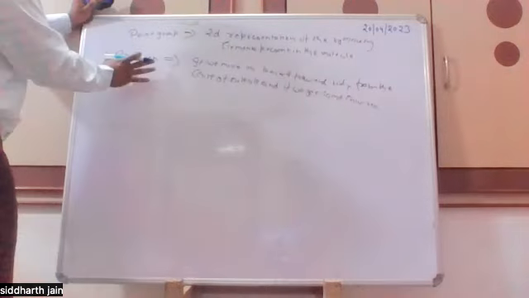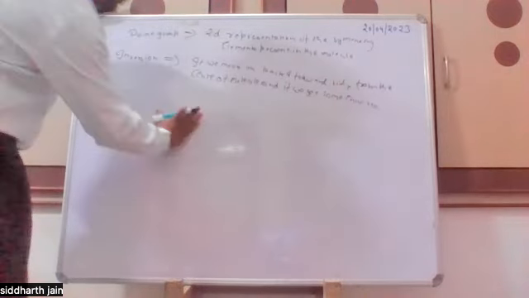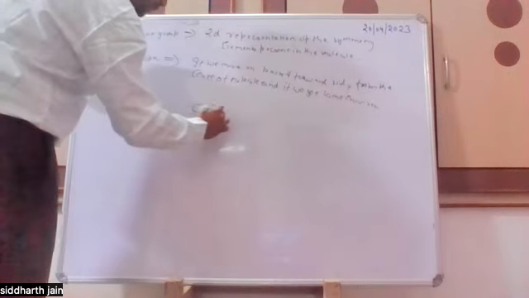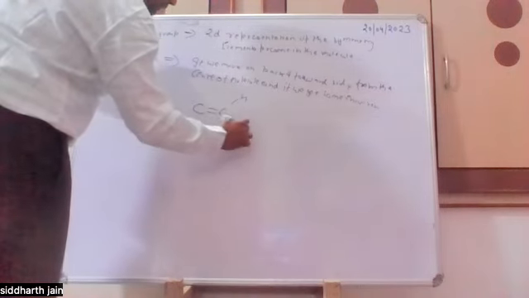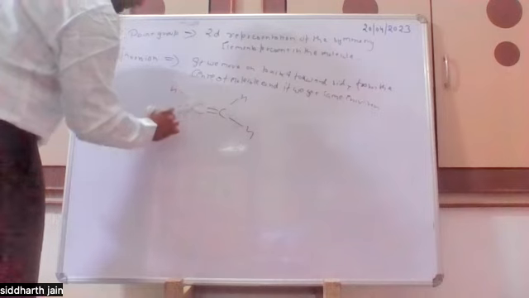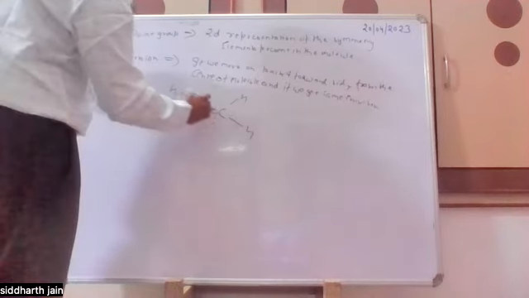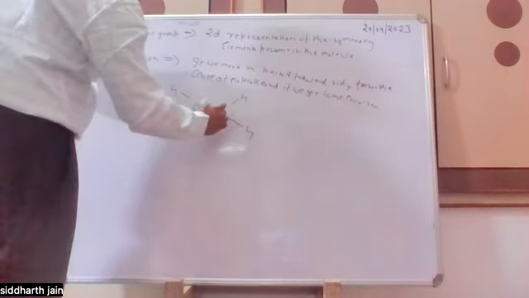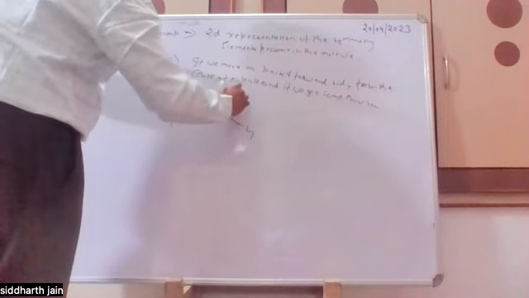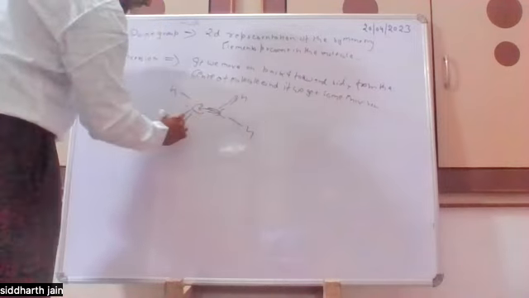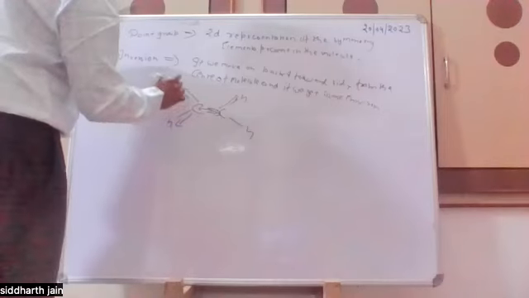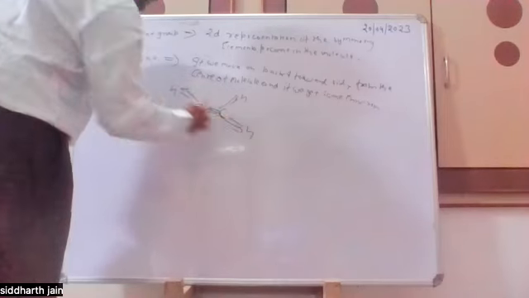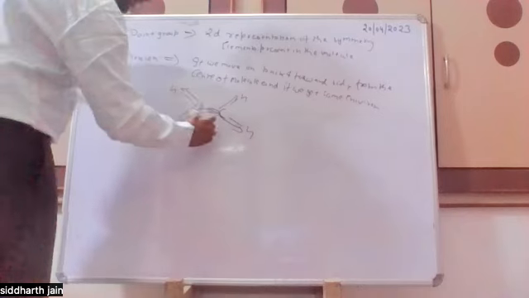For example, if I am having a planar molecule like C2H4, and this is the center. So if I move backward from here, I am getting C, and in this direction I am getting C. And if I move in this direction, I am getting H, and again in the opposite direction, I am getting H. So this molecule has inversion symmetry.